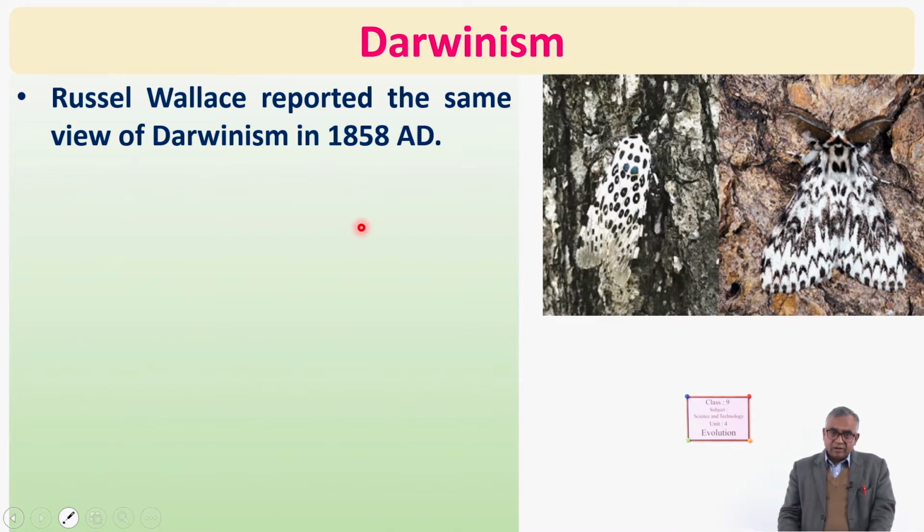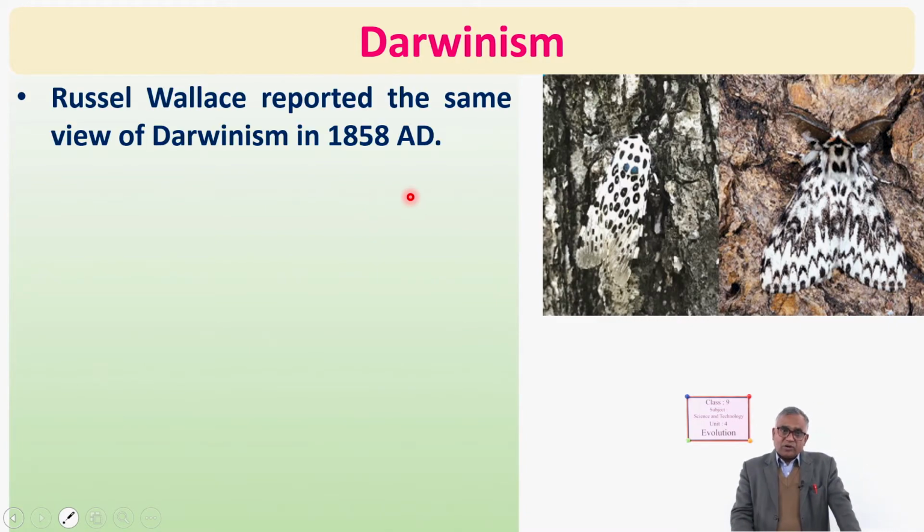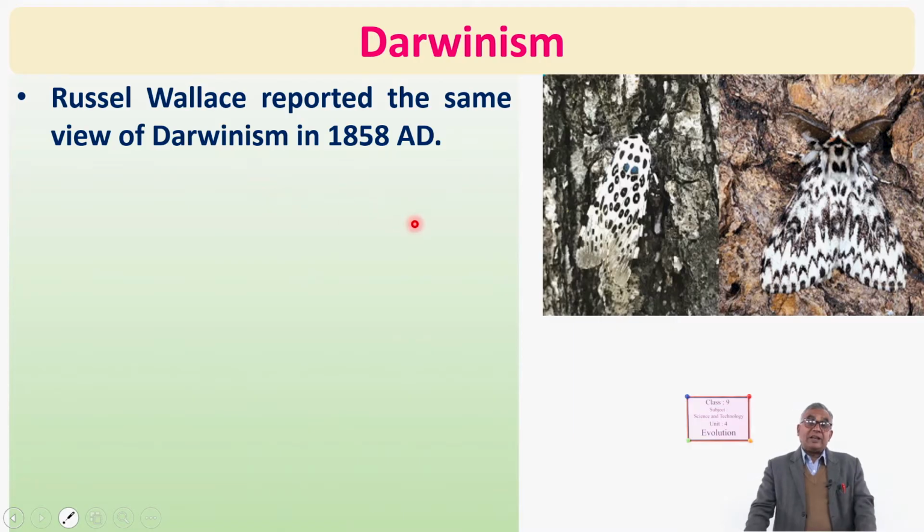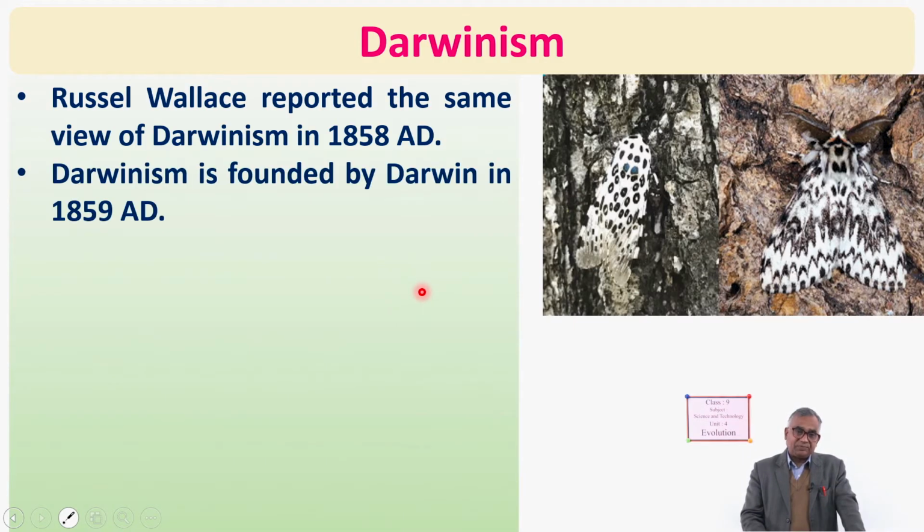Let's see. Russell Wallace reported the same view of Darwinism in 1858 AD, one year before Darwin's was given. Russell Wallace and Darwin together presented a paper in which the main cause of evolution was told as natural selection. What is natural selection? We'll do it later.